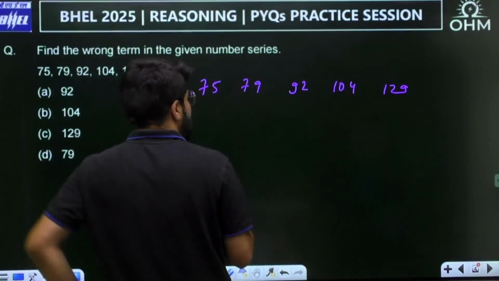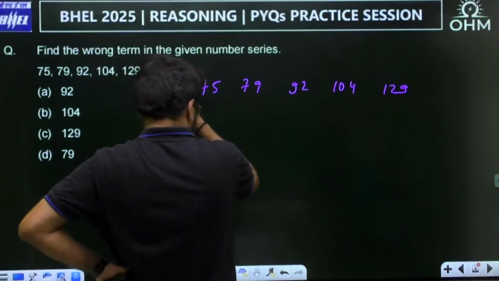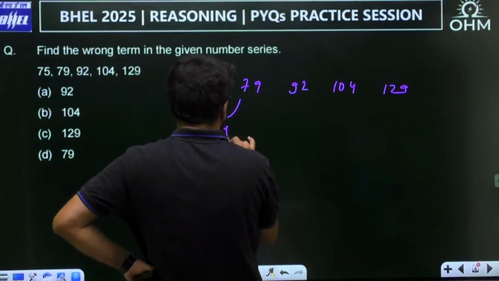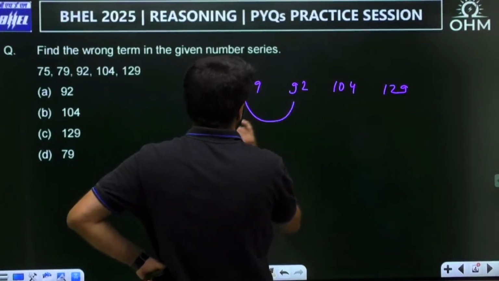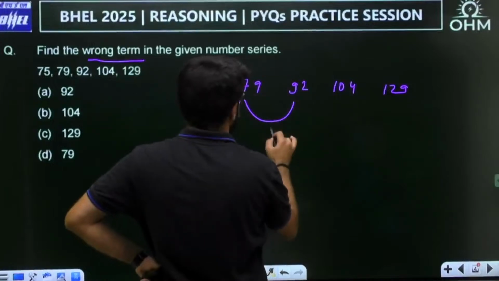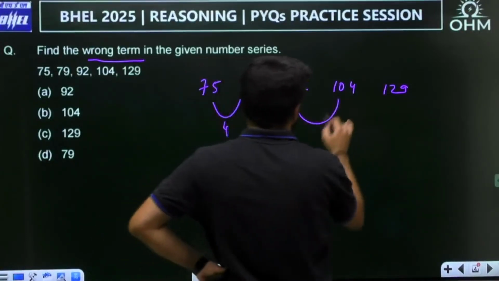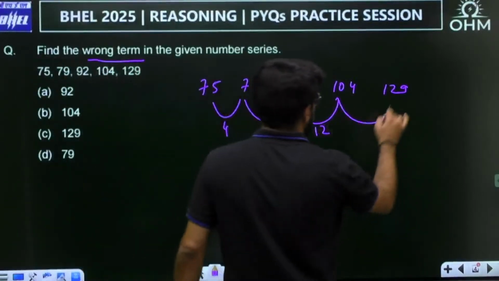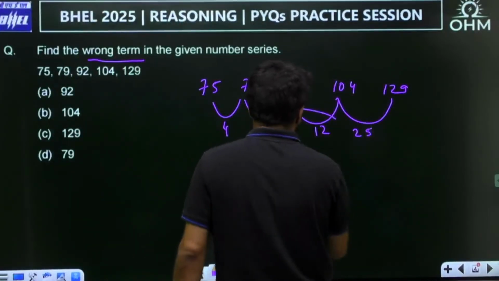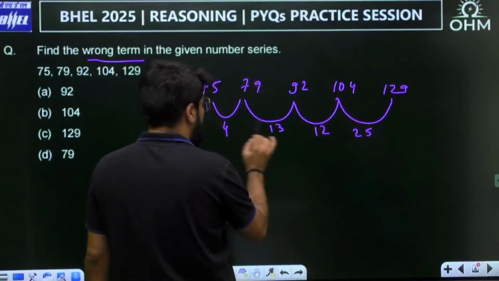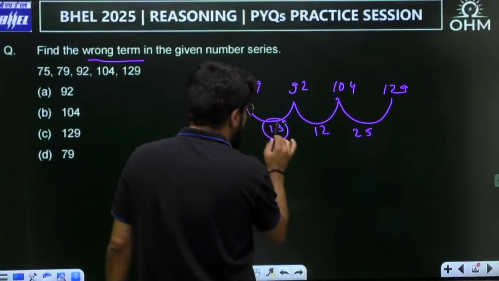It should usually be an addition based term. 75 to 79 is a difference of 4. 79 to 92 gives a difference of 13. 92 to 104 gives a difference of 12. The next term is a difference of 25. So I think somewhere the problem is here, because the differences are increasing, but 4, 13 and then 12. So either this is wrong or this is wrong.